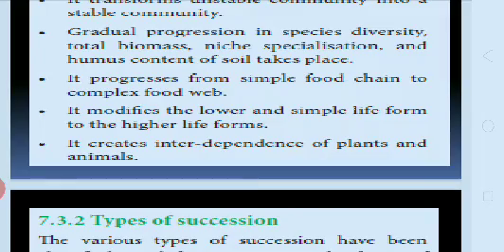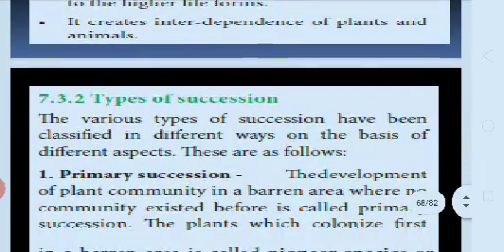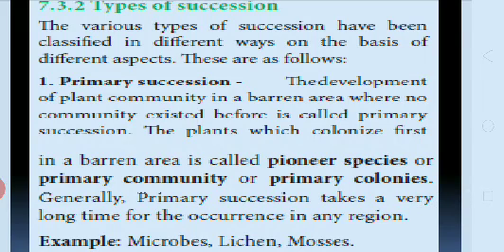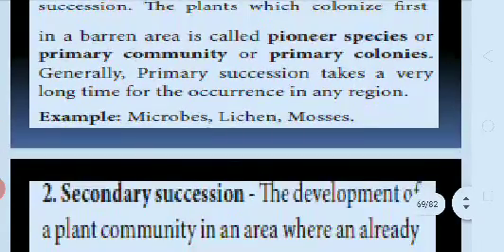Next we pass on to the types of succession. Types of succession have been classified in different ways on the basis of different aspects. They are as follows. First one, primary succession. In this, the development of a plant community in a barren area where no community existed before is called primary succession. The plants which colonize first in a barren area are called pioneer species, primary community or primary colonies. Generally, primary succession takes a very long time to occur in any region. Examples: microbes, lichens and mosses.